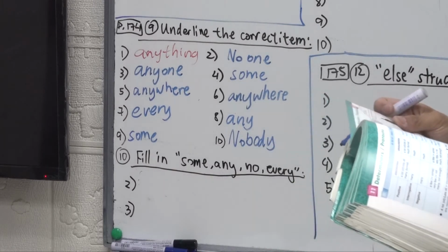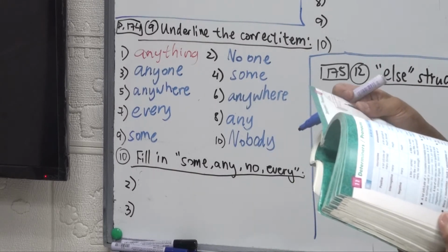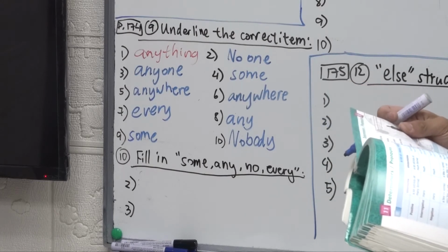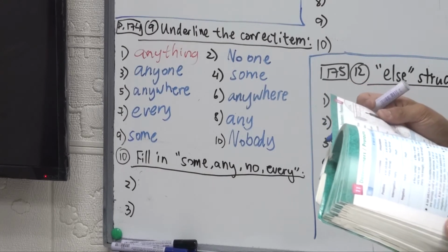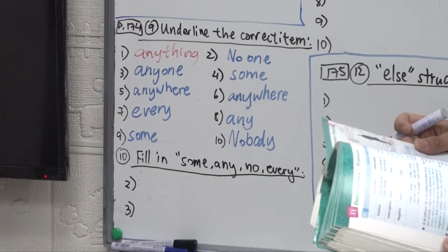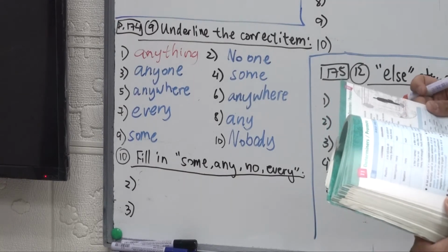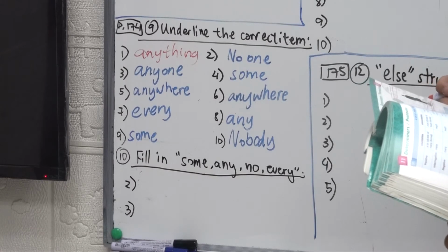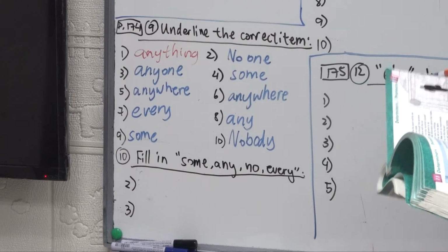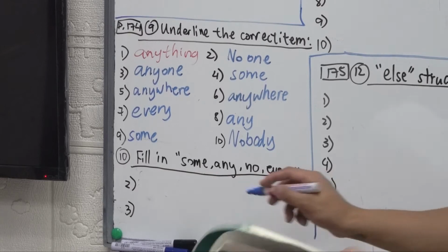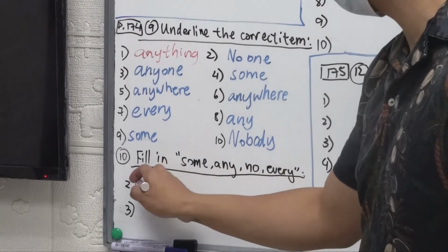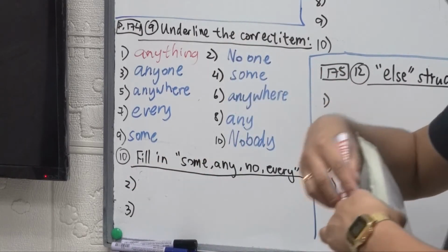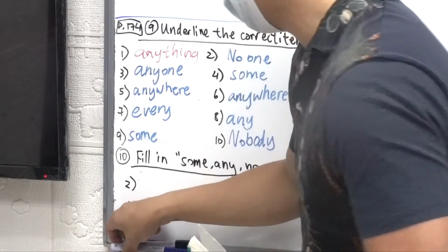What do you think? Can someone shout out the answers and maybe explain why? Right, any. If you have any questions, you can come to my office and ask them. Any.